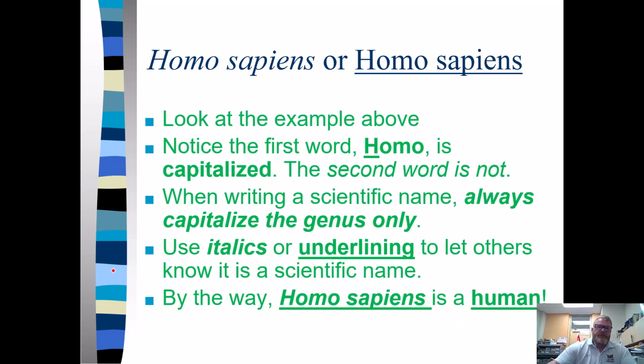All right, so Homo sapiens. Homo, which is the first one, is our genus, so it is capitalized. And the second portion is sapiens, which is the species name, so that's uncapitalized. And you can see we've underlined it here.